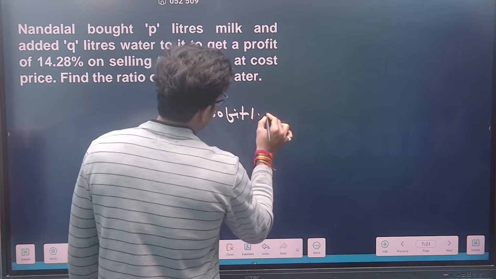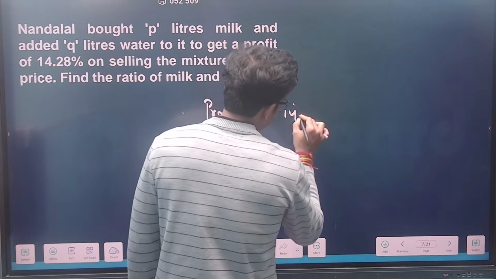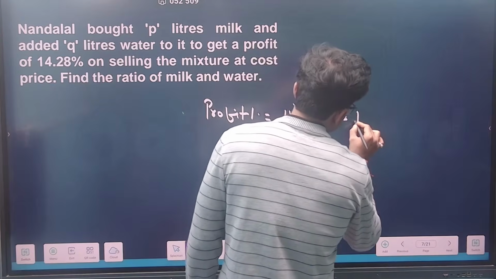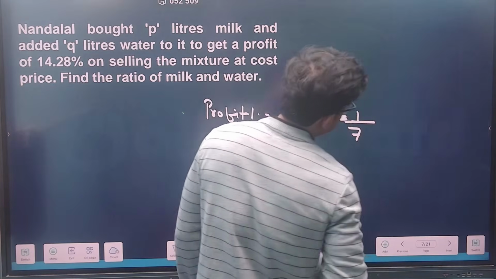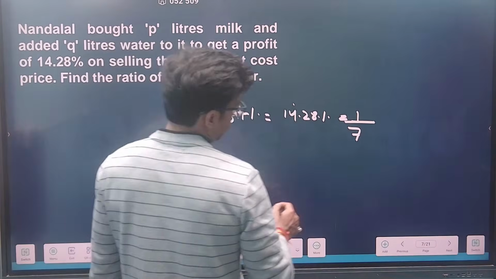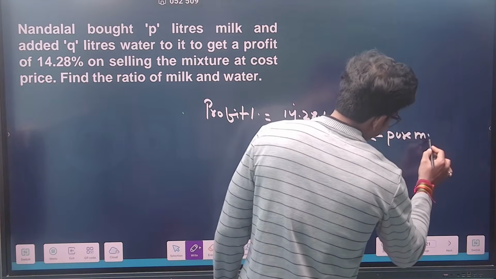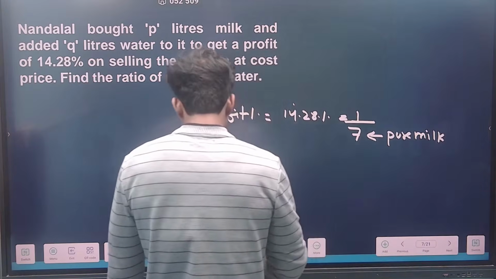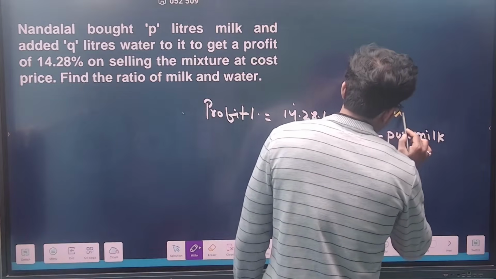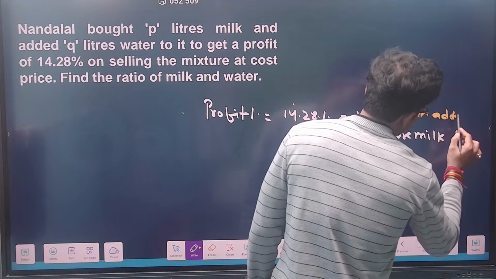The profit percentage is given to me as 14.28%, which is nothing but 1 by 7. Now, guys, always remember, as I said, the ratio plays a very vital role. The denominator gives you pure milk, and the numerator gives you water added. The numerator gives you water added. I hope you are getting it.